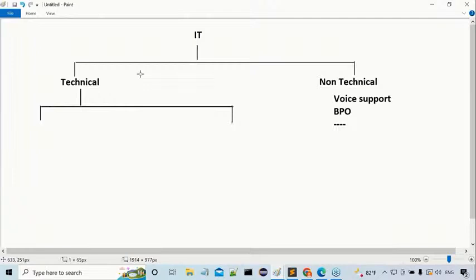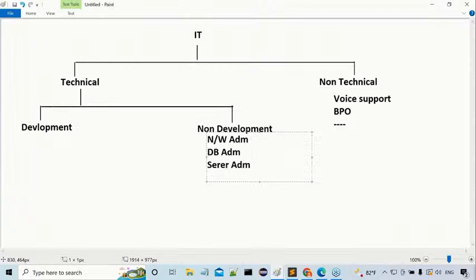Under non-development, which type of things are we able to get? Here we can understand network administrators, next database administrators, next server administrators, and so on.